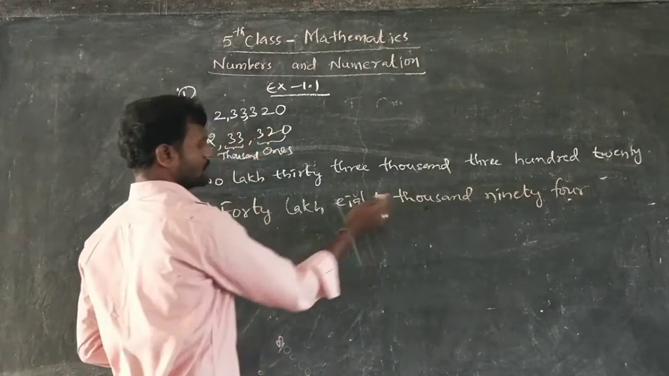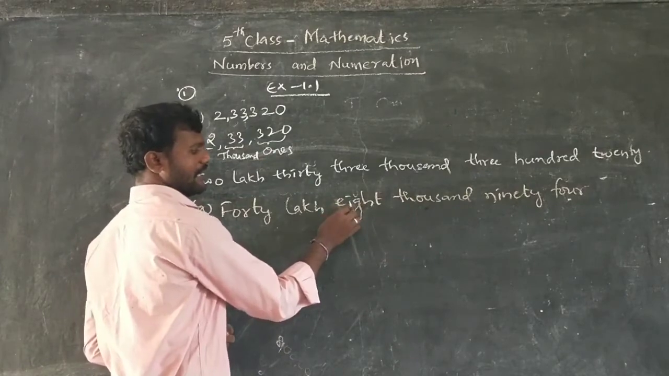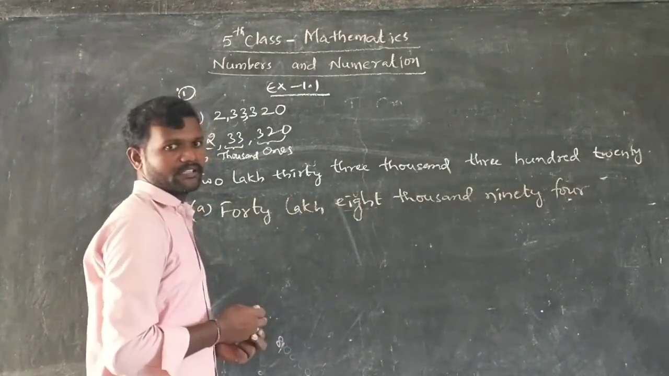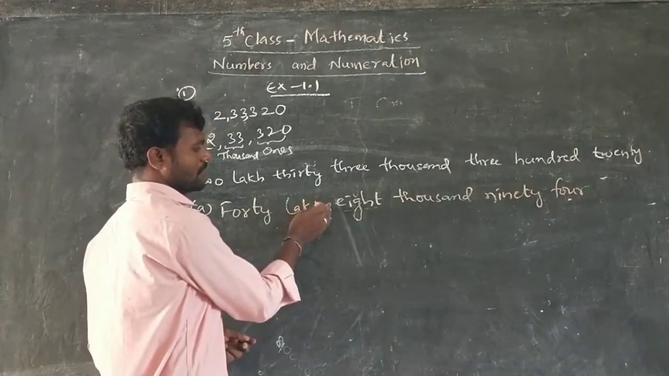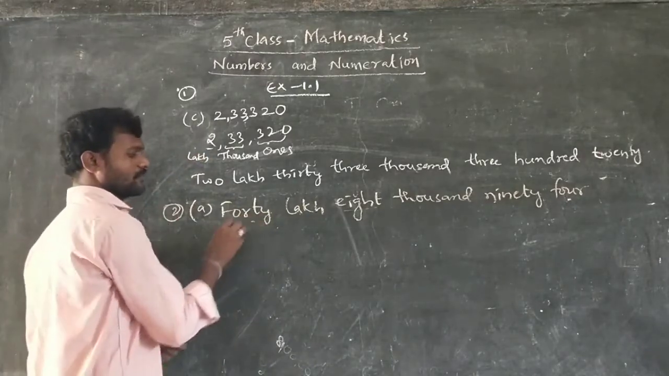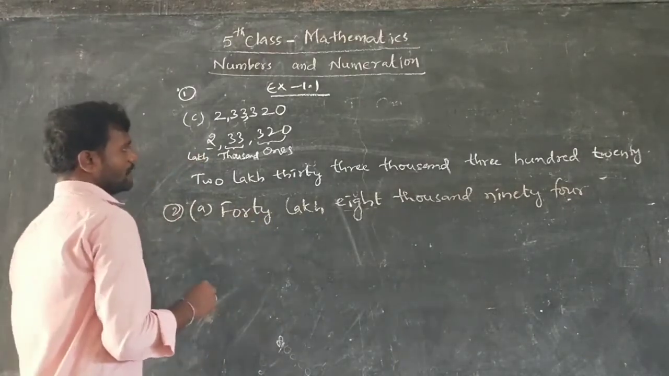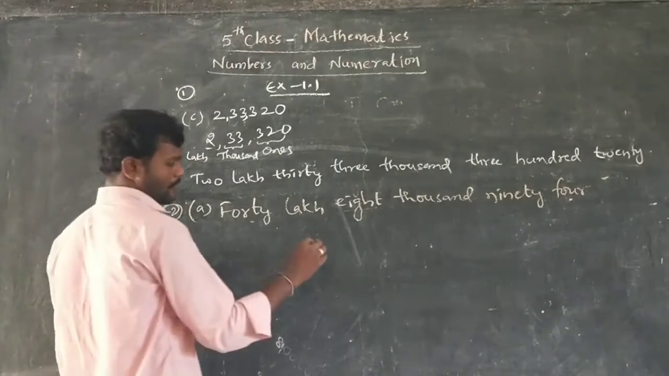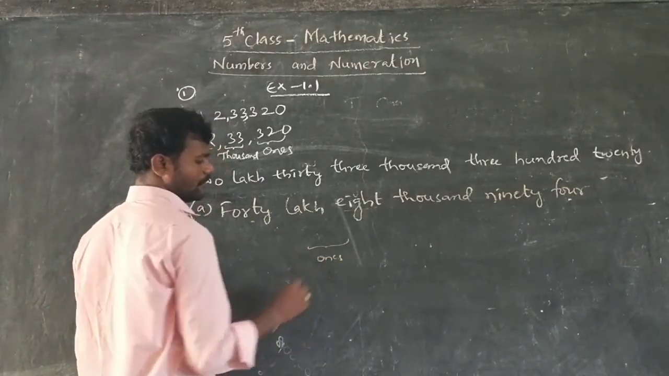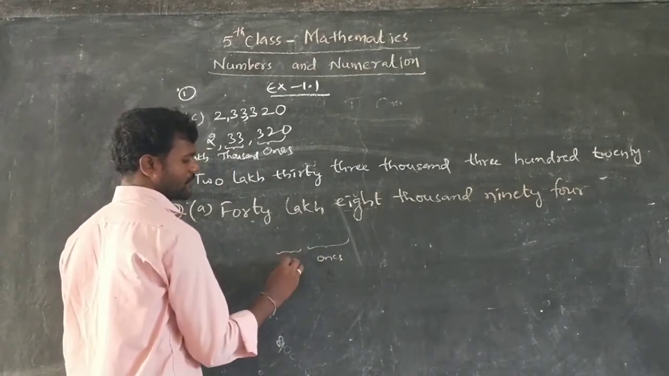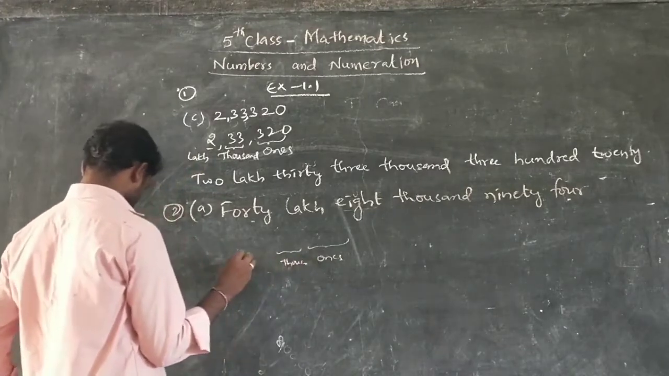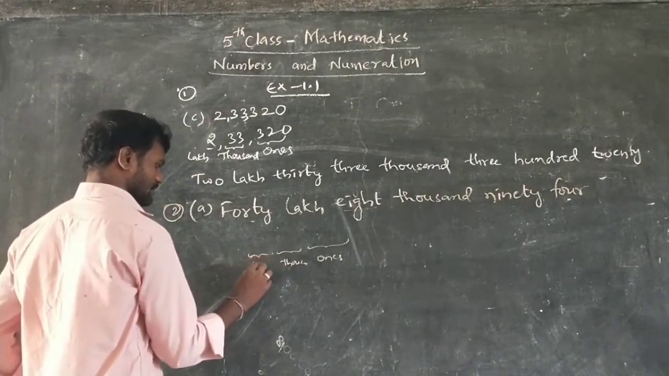Next, thousands. 8,000 is given. 8 is in thousands place. After thousands we need to have 10,000s. So 10,000s are not there, so take 0. Next, lakhs. What is in lakhs place? 40 lakhs. Now while writing, the first 3 numbers should be in ones period. Next 2 numbers should be in thousands. Next is lakhs.